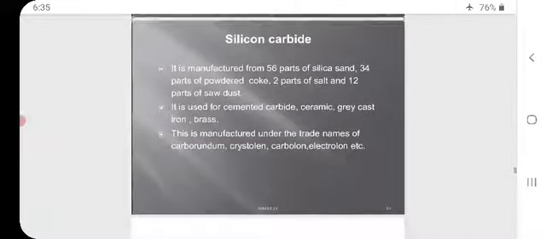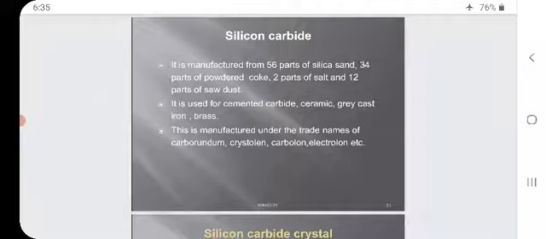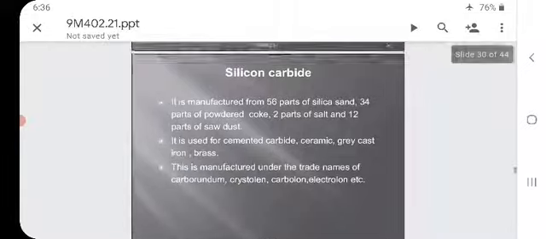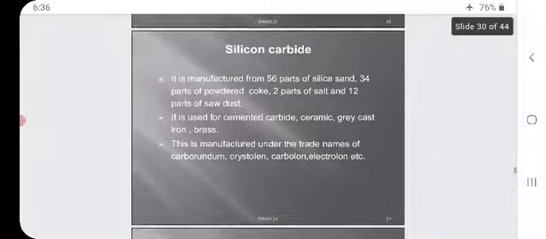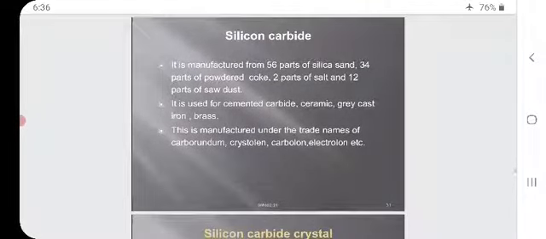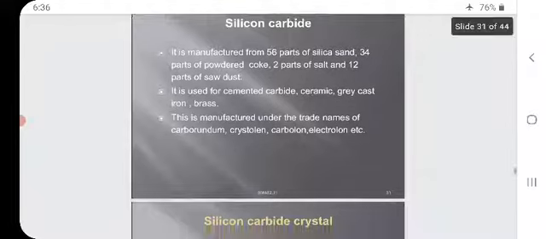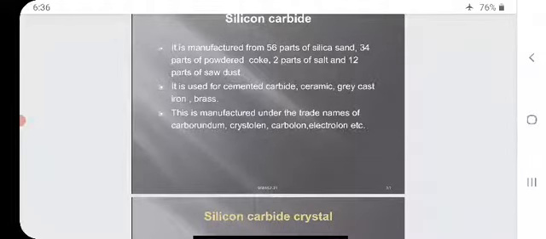Silicon carbide. It is manufactured from 56 parts of silica, 34 parts of powdered coke, 2 parts of salt, and 12 parts of sawdust.